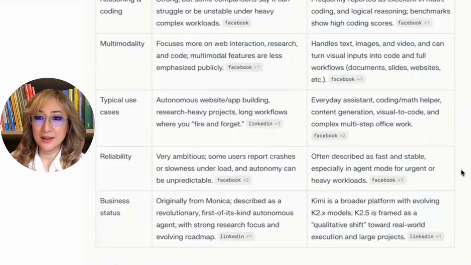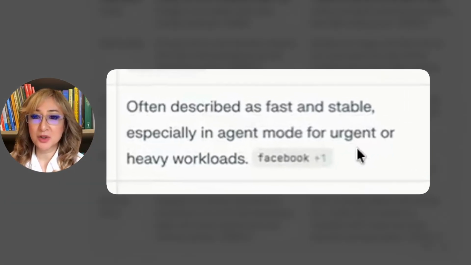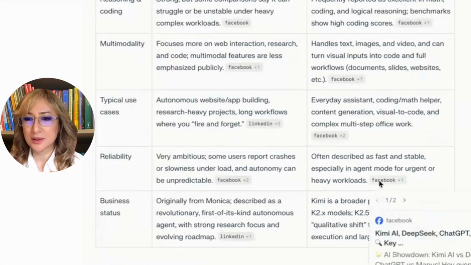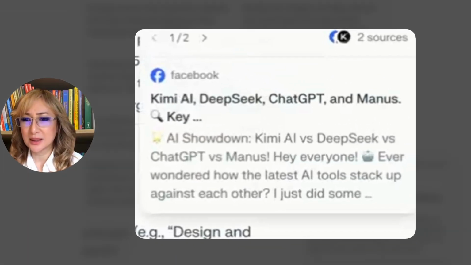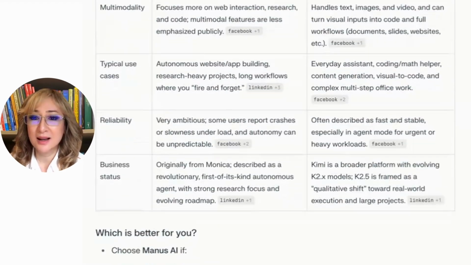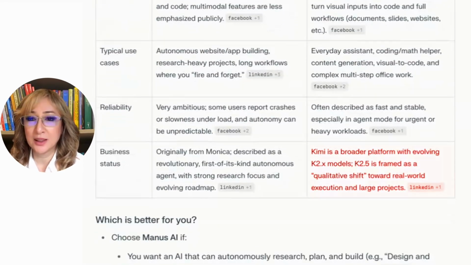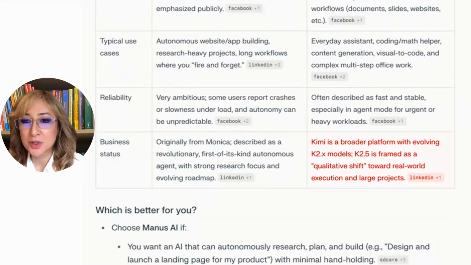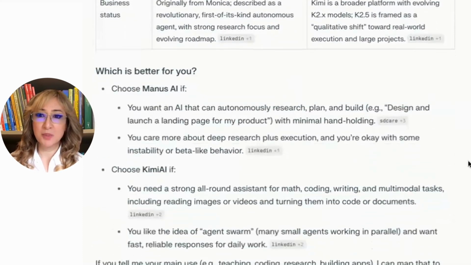Can I get some ideas on some really good investigations for students to help explore maybe the idea of limits or the idea of a gradient function in calculus? And then reliability. So Kimi, often described as fast and stable, especially in agent mode. I mean, look, the source there is Facebook, so I'd have to verify that, but I'm going to play around in a minute. And business status, Kimi is a broader platform with evolving K2 models, 2.5, etc. So which is better for you?